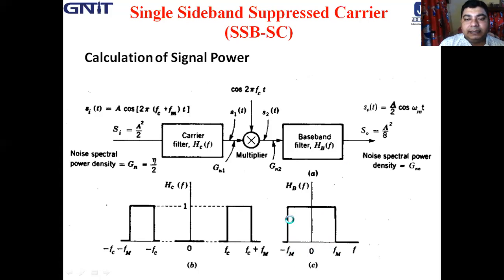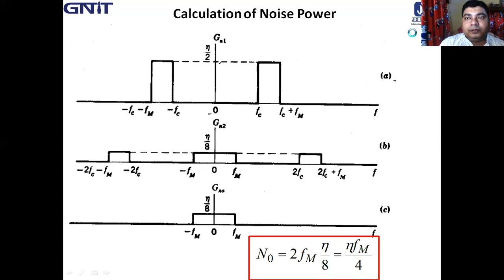Only this region, minus FM to plus FM, can pass, and the rest of the two parts are rejected. So the output noise power, with bandwidth twice FM, is twice FM into eta by 2 into 1/4, so eta FM by 4, which is the output noise power in the case of the SSBSC signal.